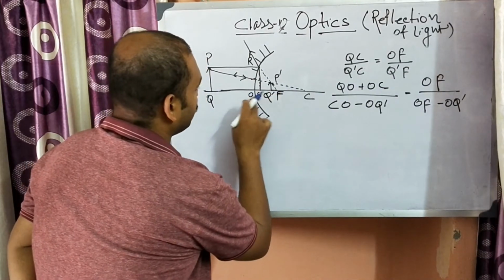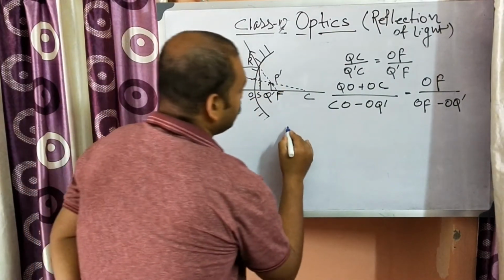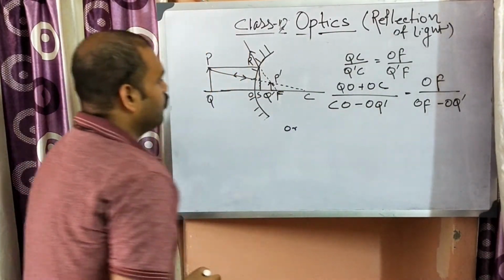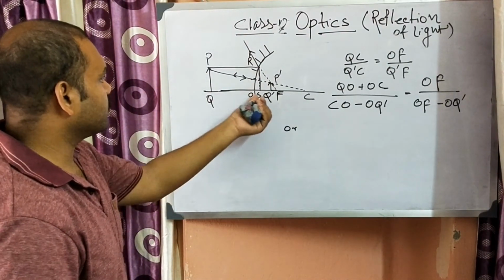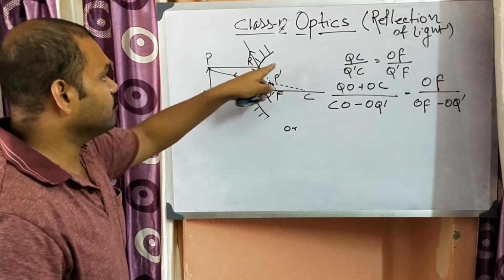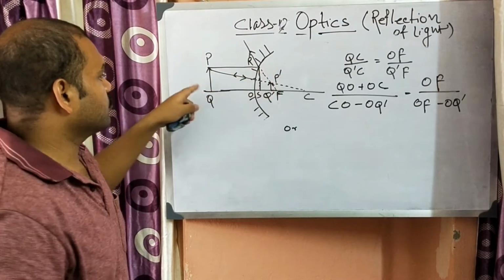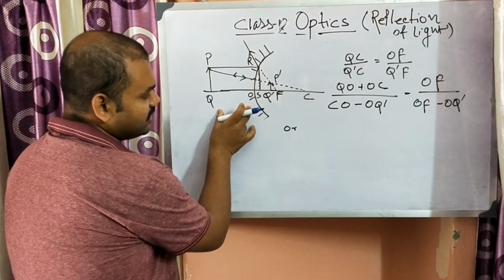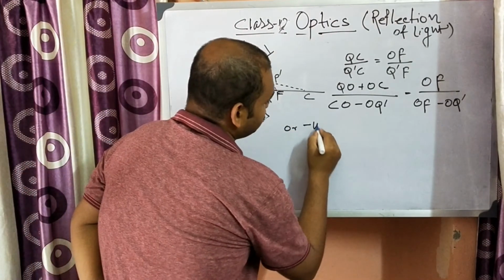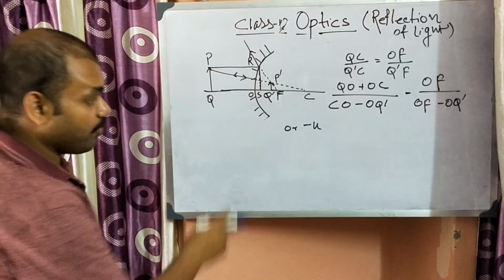Okay, now put those in. OQ is measured opposite to the direction of the light, because light is coming from P to the mirror, so that's why it is opposite. So it will be minus U, because it is the object distance.